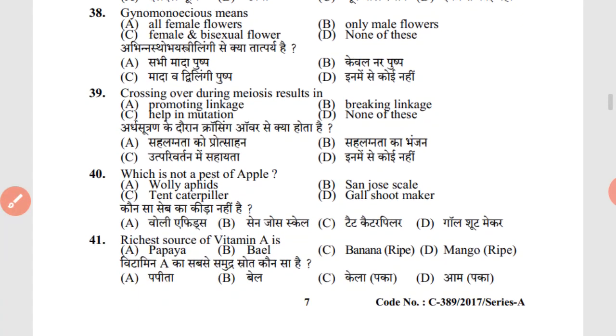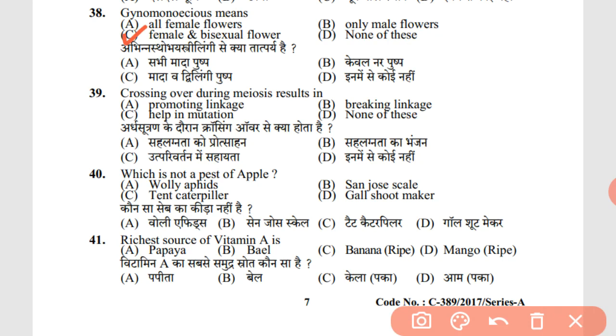38th question. Gynomonoecious means female and bisexual flowers. As we can see, option A, all female flowers, means gynoecious. All male flowers means androecious. So the correct answer is female and bisexual flowers.